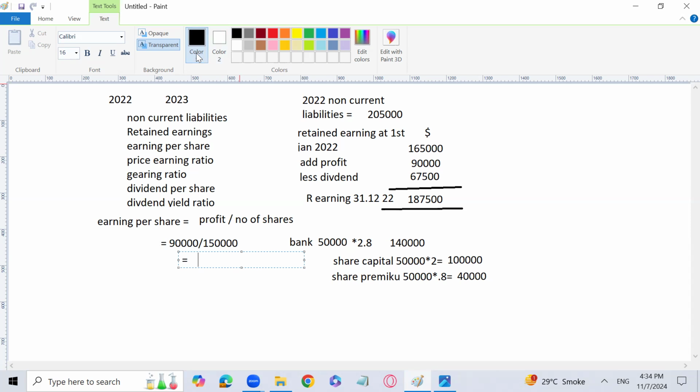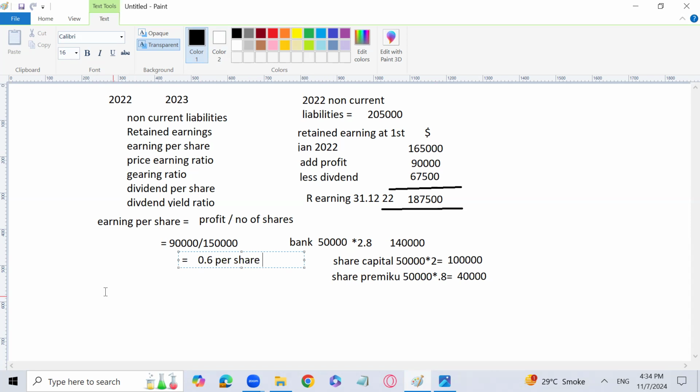So we have calculated the earning per share, that is 0.6 per share. So you are getting 0.6 per share on each share. Profit is basically 0.6 per share. So earning per share we have calculated.